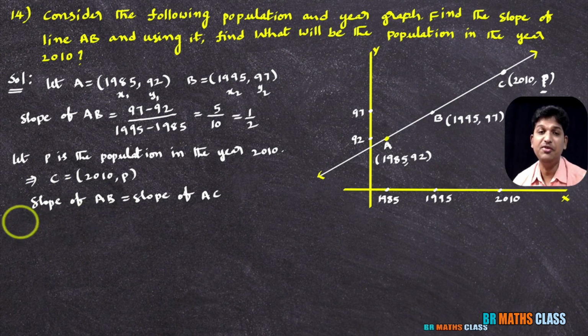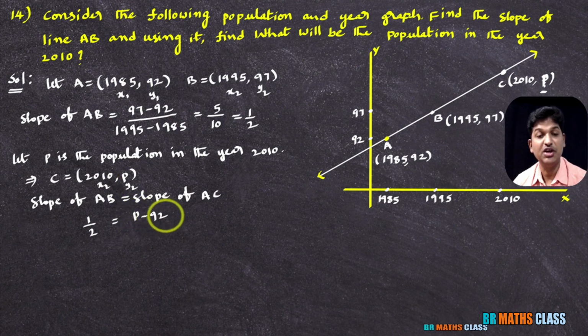Slope of AB we already calculated. What is slope of AB? Slope of AB is 1 by 2. What is slope of AC? You take A as x1 y1 and take C as x2 y2. The slope of AC is y2 minus y1, that is P minus 92, divided by x2 minus x1. What is x2? 2010 minus x1, which is 1985.